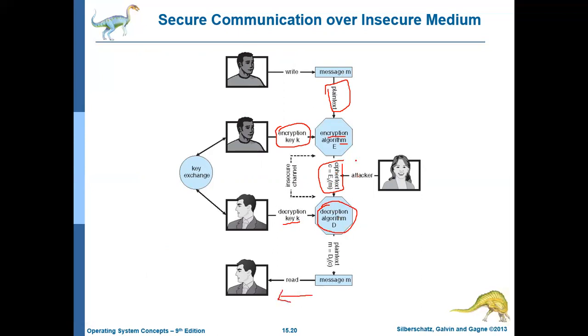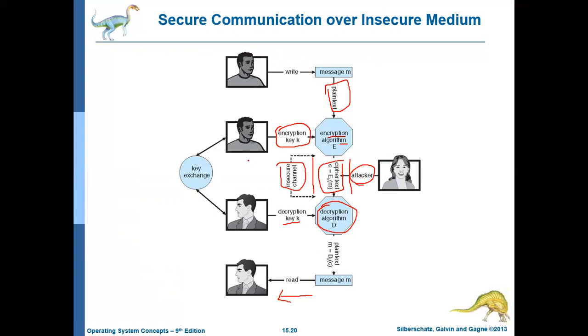Now even if the attacker is in between, the attacker can get only the ciphertext. So the attacker cannot understand anything from the ciphertext. So this is the channel network. This network channel is insecure. That is, anybody can read something. Somebody can tap the wire and read. But even though the attacker reads, the attacker cannot make anything out of that.